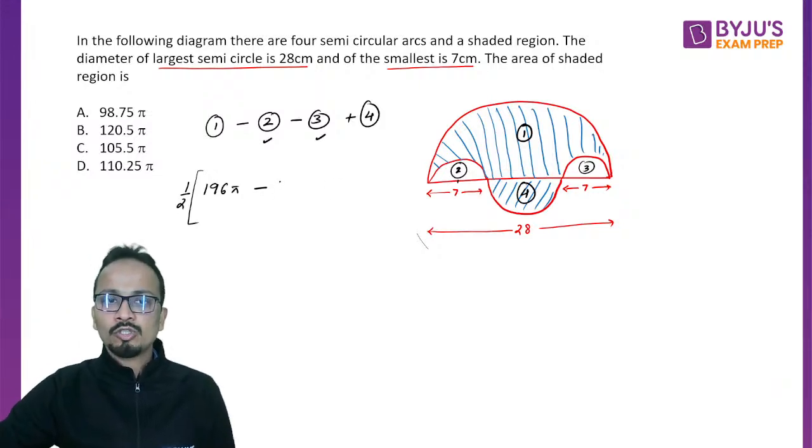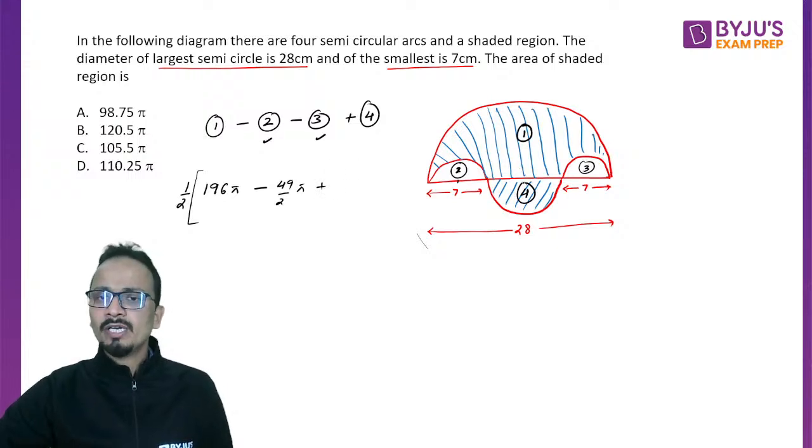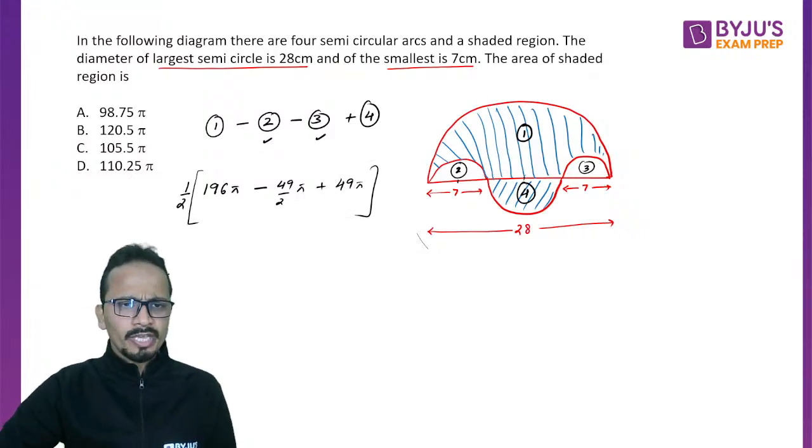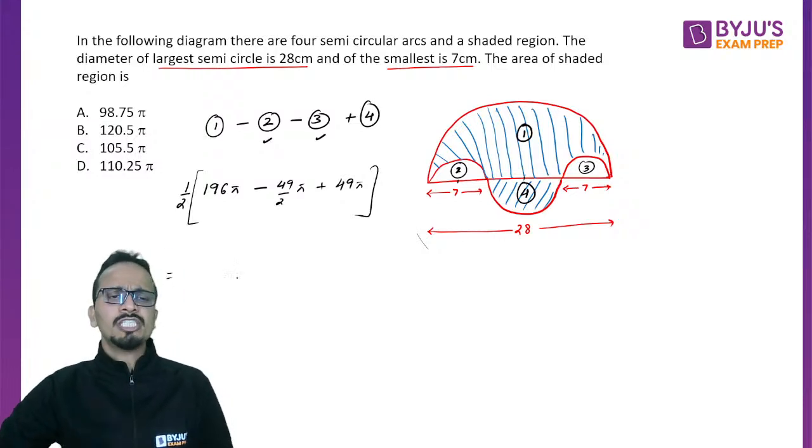So twice of pi times 7 by 2 square. What will the square of 7 by 2 be? 49 by 4. So you can write it as 49 upon 2 pi. Finally add the fourth one whose radius will be 7, so it will be 49 pi. Carefully make this expression and now you just need to simplify it.